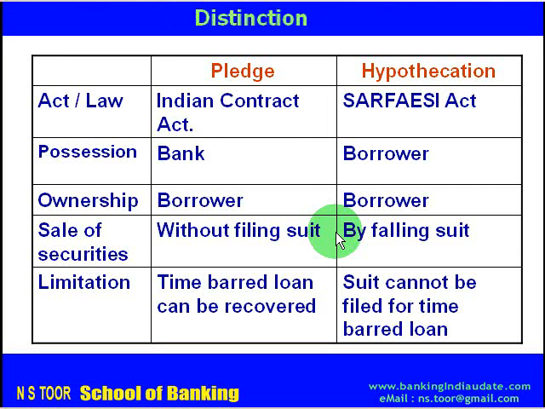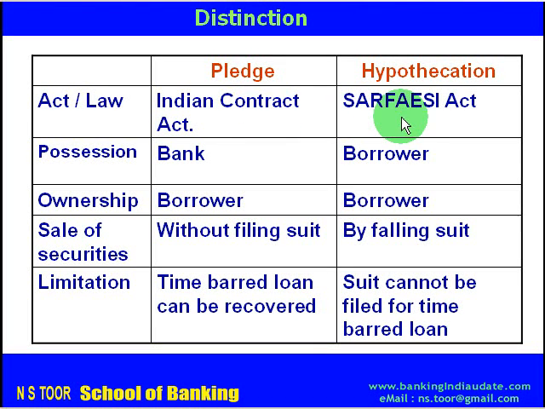Now let us see what is the distinction between pledge and hypothecation. So first of all, pledge and hypothecation, they are covered under two different acts. Pledge is covered by Indian Contract Act. It is defined in Indian Contract Act.